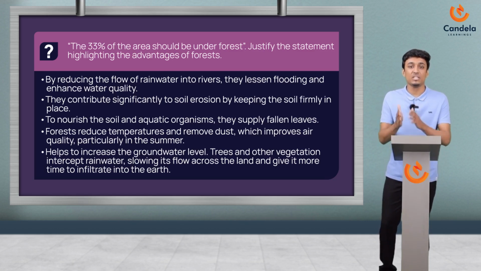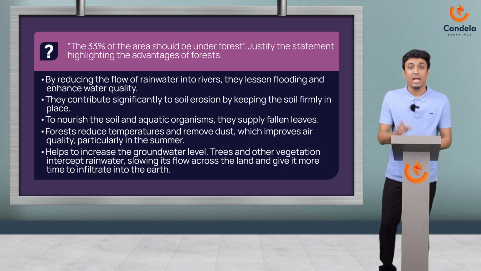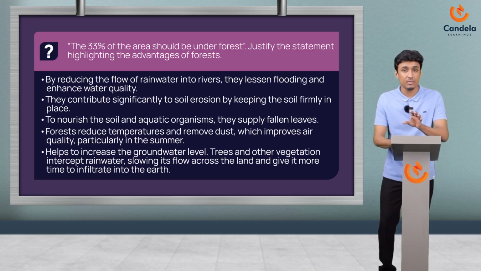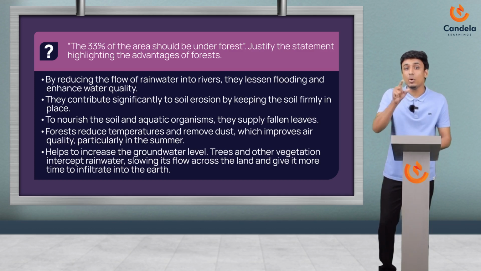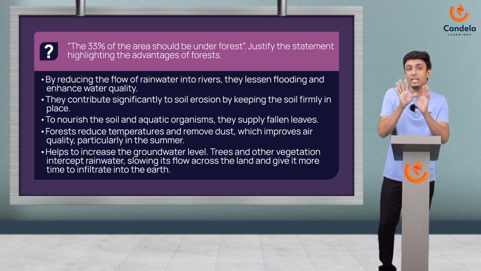Like the plants and trees release moisture into the atmosphere through their leaves. So, trees will absorb water from the soil through their roots and then they release it back to the atmosphere through their leaves. See, what happens is the moisture content that the trees release will be absorbed by the soils too. So, it increases the moisture content of the soil, which in turn leads to an increase in the groundwater level. So this is an additional point, you just have to remember it.